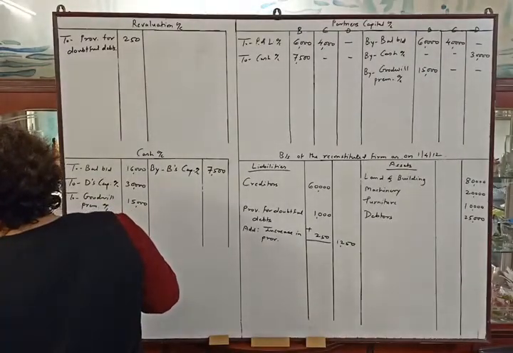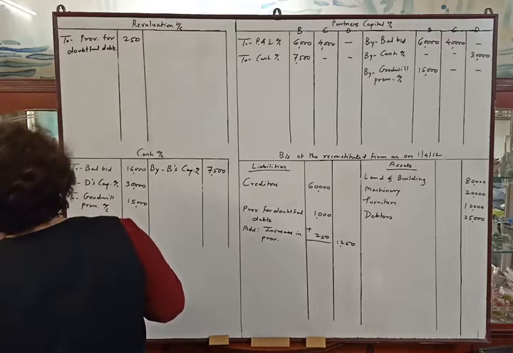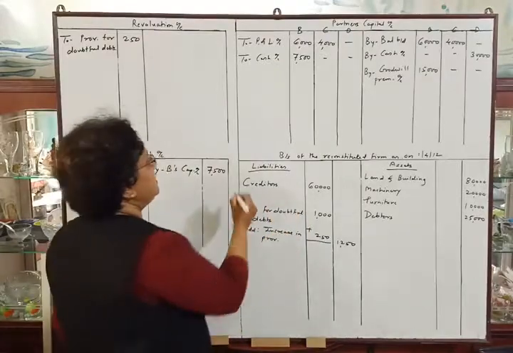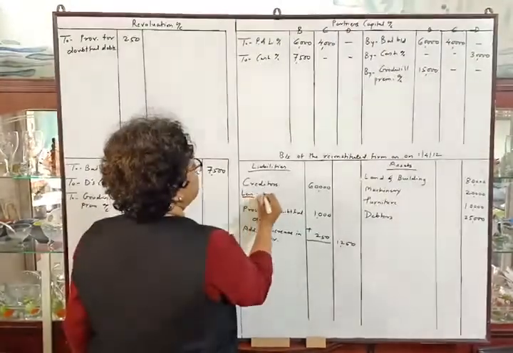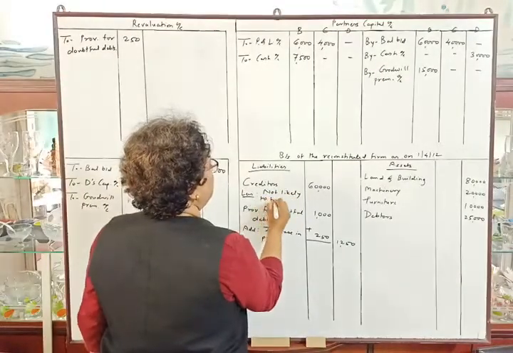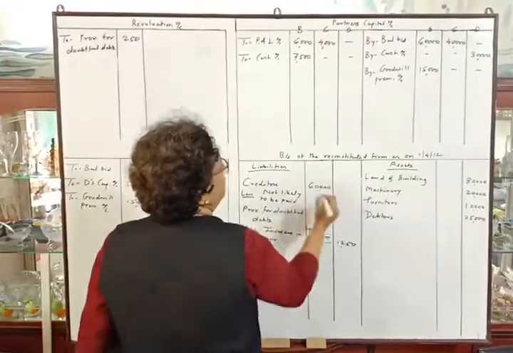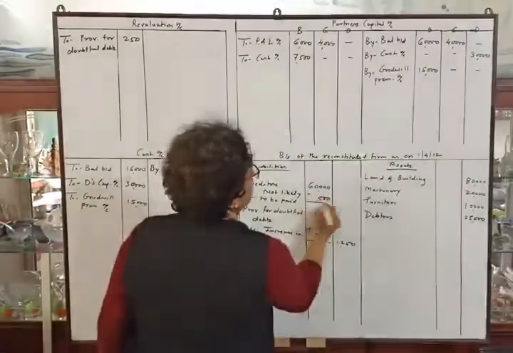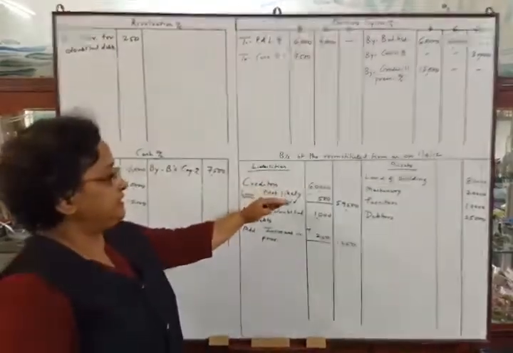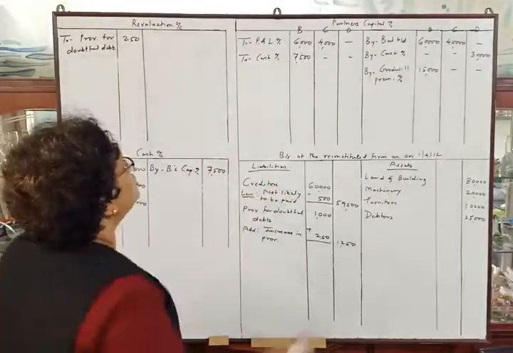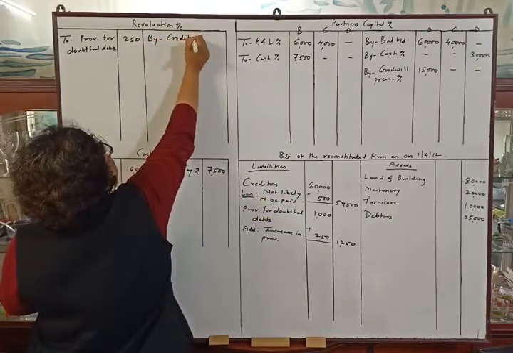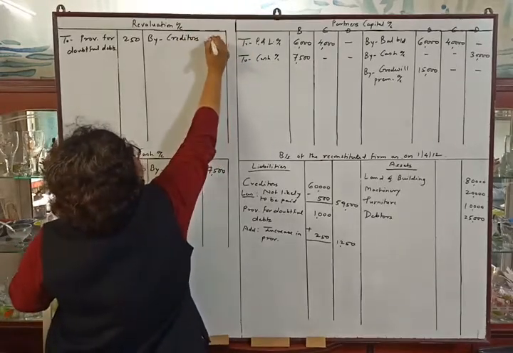An item of rupees 500 included in sundry creditors was not likely to be paid. 500 from sundry creditors are not likely to be paid, so we will deduct them. Less, not likely to be paid. Amount is rupees 500, so outer column amount will be rupees 59,500, and reduction in the liability will be profitable to the firm. So by creditors, rupees 500.